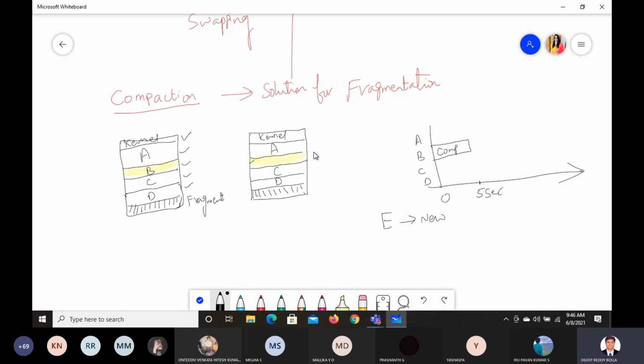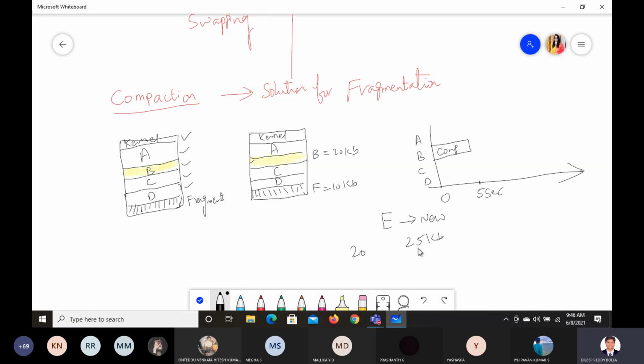Let us say, for example, B has around 20 kb, and we have some more fragment here of around 10 kb. This is all an example I am taking to make you understand. Now E requires around 25 kb. If E required 20 kb, there is no problem. Directly we can accommodate E here.